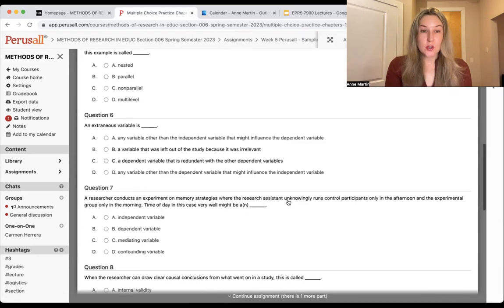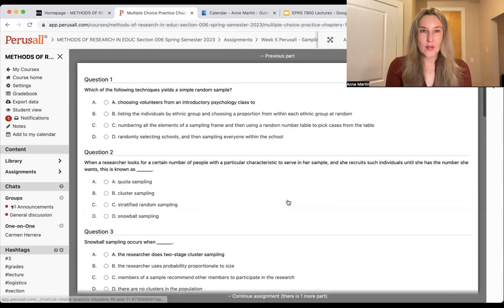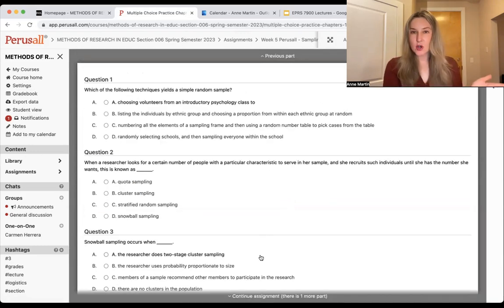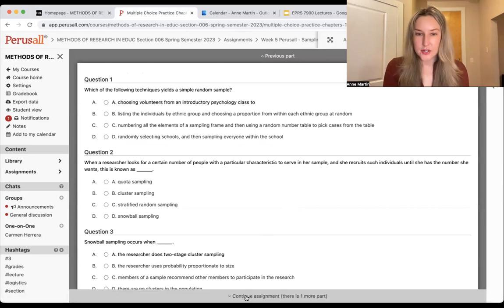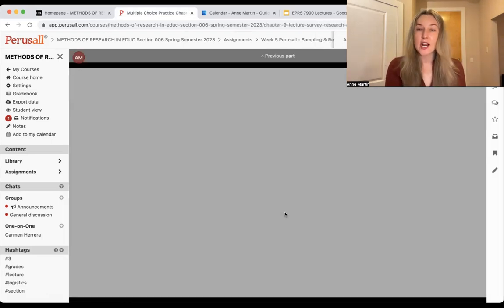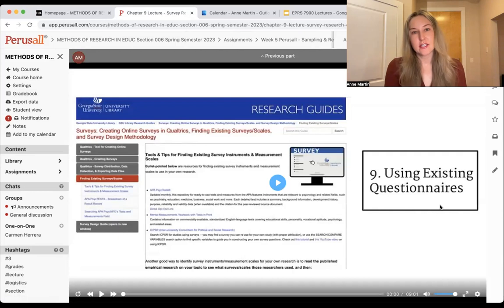And then the multiple choice questions. There's quite a few here. We only had 5 this week, but there's 10 here. Again, these are optional, but they are great practice for the midterm. And then there's an extra part this week. This is the extra lecture about chapter 9, and particularly how to use the Georgia State Library to search for existing instruments and measures that you might use for one of your variables, particularly if you're considering a quantitative study.